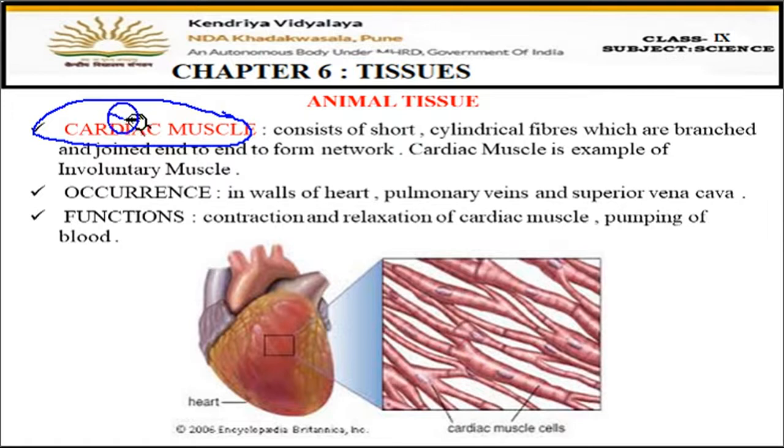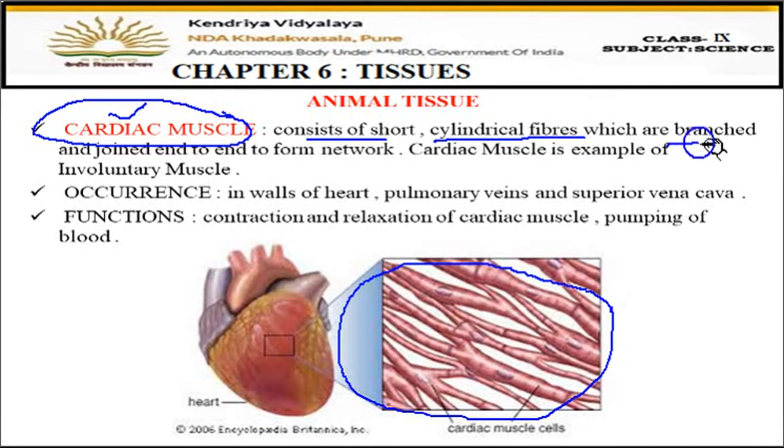Cardiac, whenever the word comes, means related to the heart. So cardiac muscles are those muscles which are connected to the heart or which make the heart. So these muscles are short cylindrical fibers. You can see the picture here. They are short and cylindrical and branched also. Now you can see here branches. See, this is the branch which is separated. So they are branched and joined end to end to form a network. So they are short, they are cylindrical, they are branched, and they make a network.